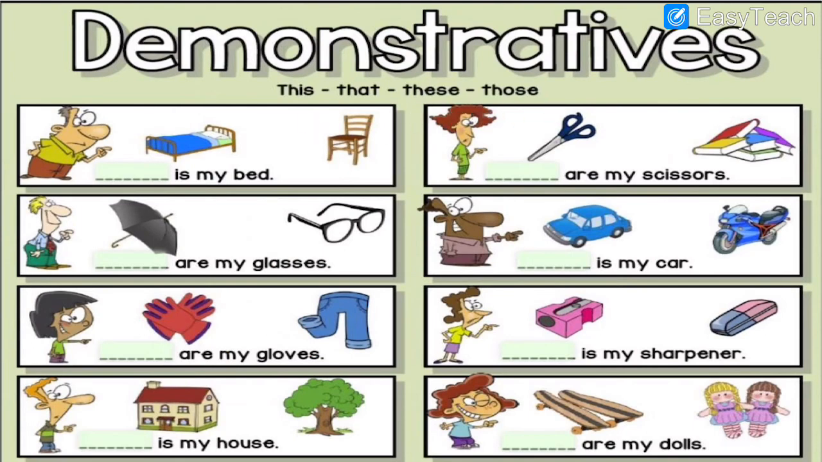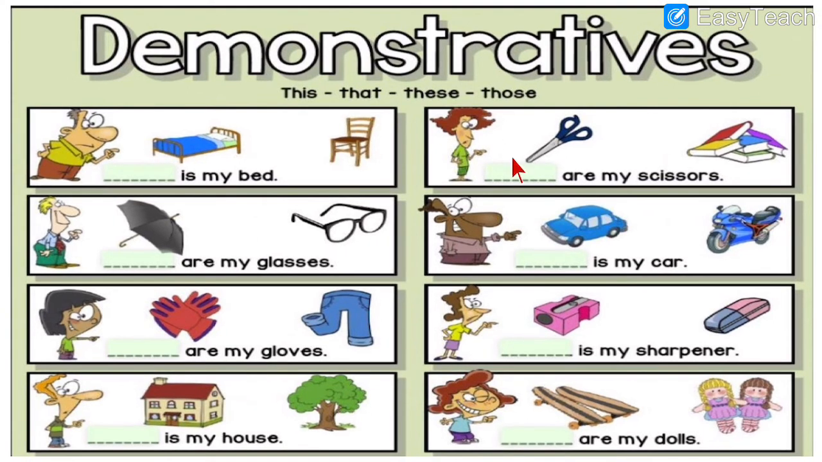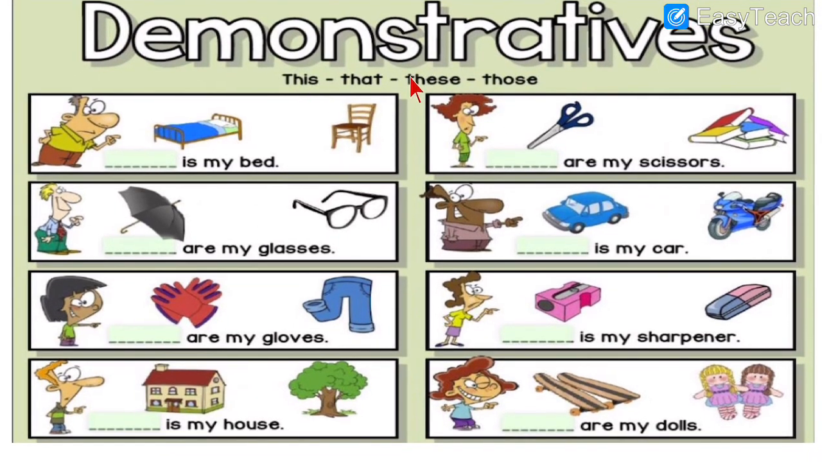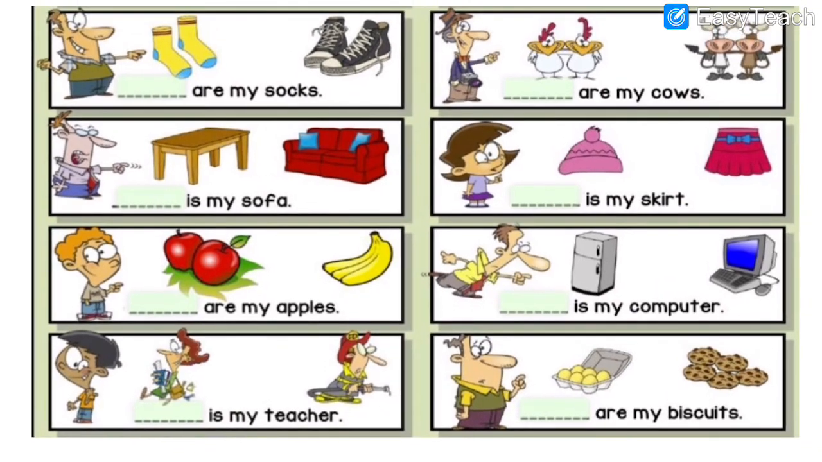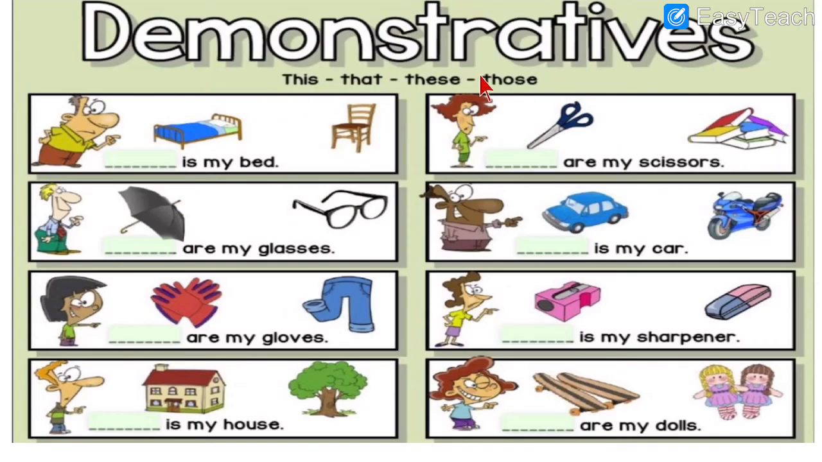Now, next we have demonstratives. This, that, these and those. See, these 4 are demonstratives. Now, here we have to write any one answer from these 4 options. In all these blanks, we have to write any one from these 4 options.